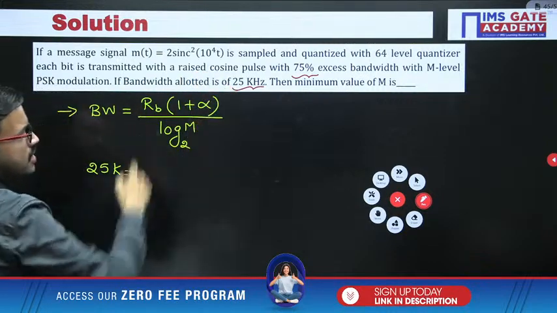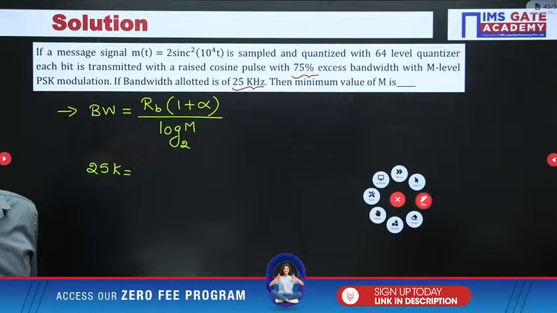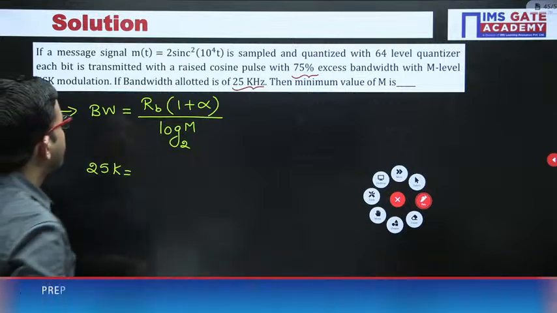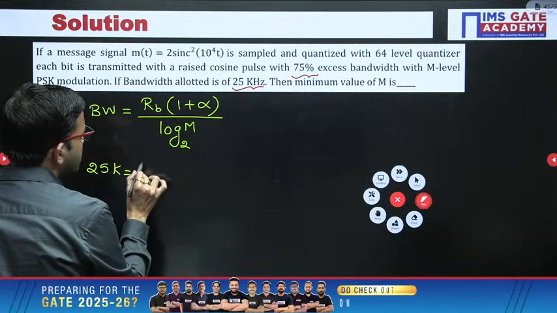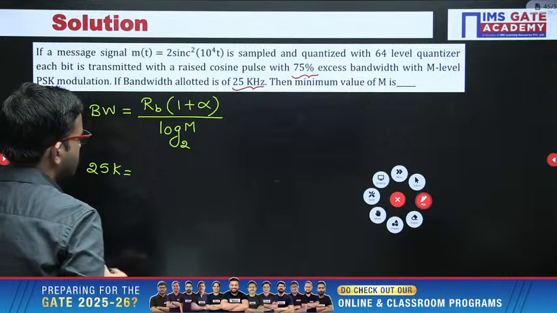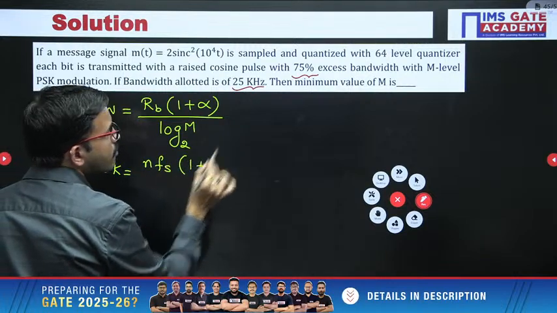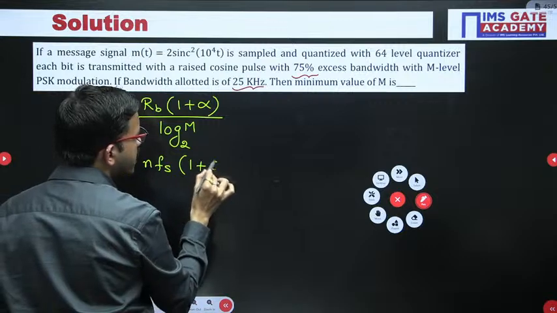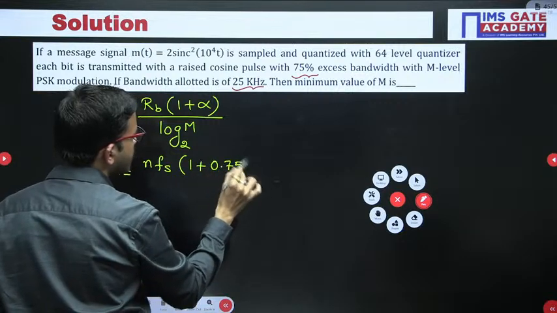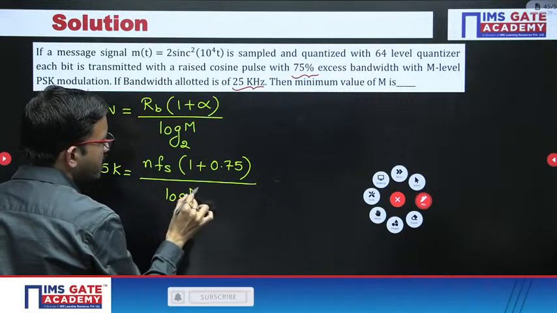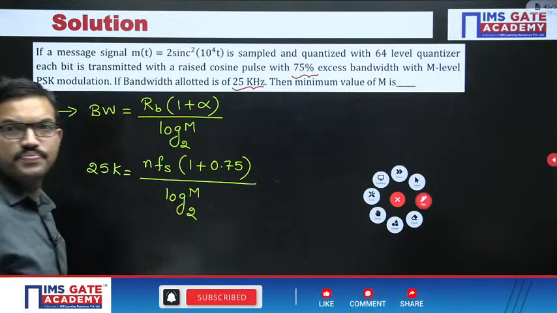RB is nothing but n into Fs. So RB equal to n into Fs, into 1 plus alpha, where alpha is 75%, that we can write as 0.75, divided by log m base 2. So from here we have to calculate the m value.